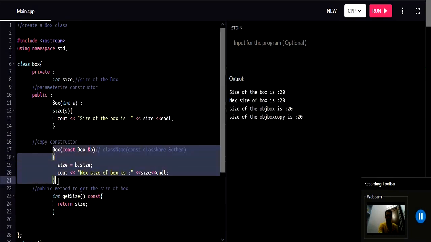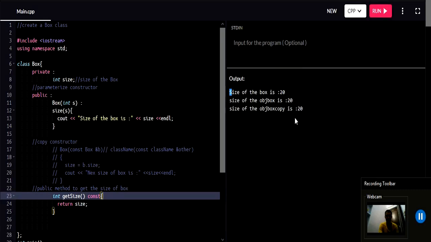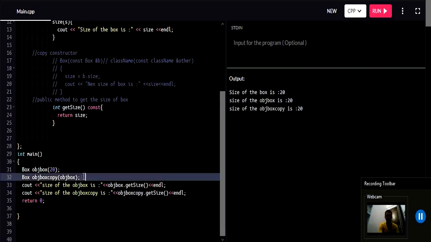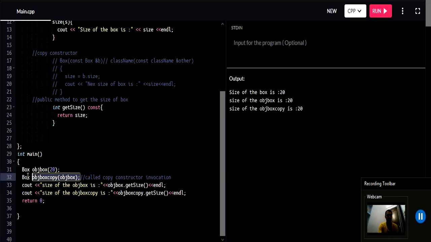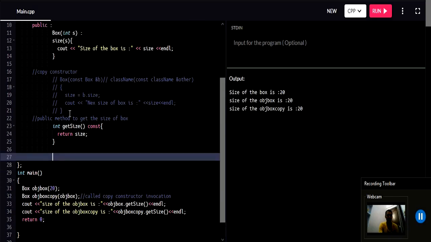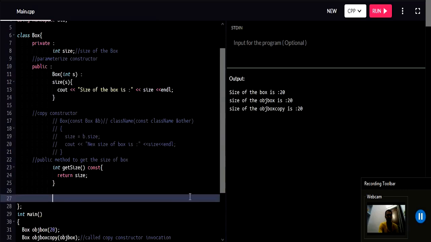Suppose I comment out this copy constructor and run this program. You can see I have the output here even without the copy constructor. Now how is this happening? Here I have called the copy constructor invocation. When I call this line of code and you don't provide a copy constructor, the compiler will itself use a default copy constructor, and this copy constructor will use shallow copy for copying the object. So if you don't provide the code for the copy constructor, it will still run. In the next tutorial we will cover shallow copy and deep copy programs and constructor overloading.